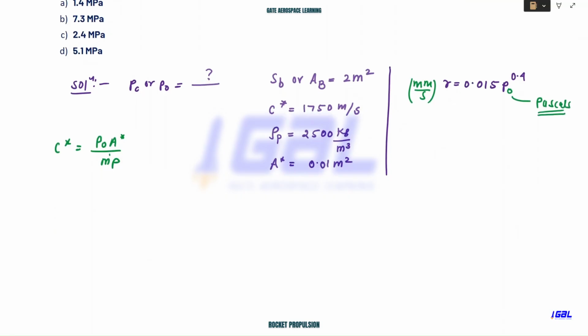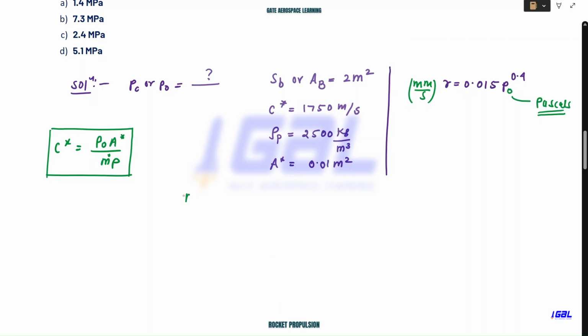We need to compute M dot P, and if I am able to compute M dot P in terms of P naught, my numerical will be over and I'll get the 2 marks in my exam. So I'll use this formula and compute M dot P in terms of P naught. How will we do this? I know that M dot P is nothing but area, density, and velocity.